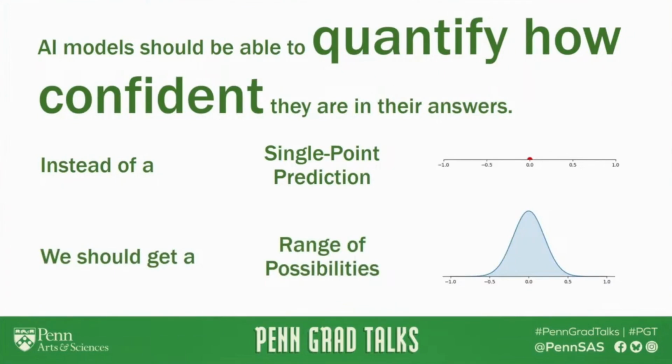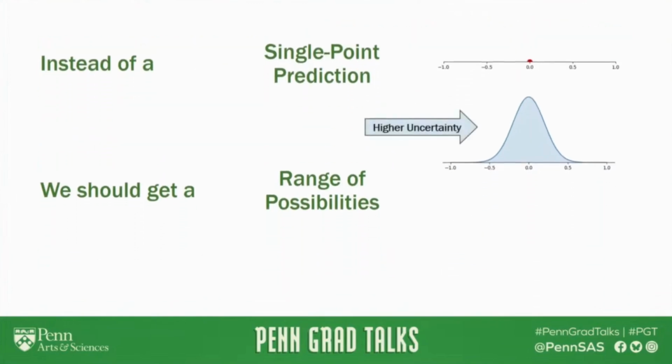In this graph, the x-axis indicates values and the y-axis indicates frequency. This also helps us distinguish between scenarios where we have high uncertainty, like the one shown here, from scenarios where we have lower uncertainty, as can be seen in the bottom graph, where there's a narrower range of possible values concentrated more closely around 0.